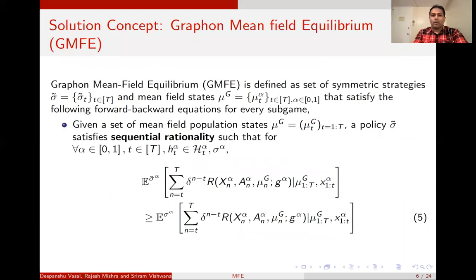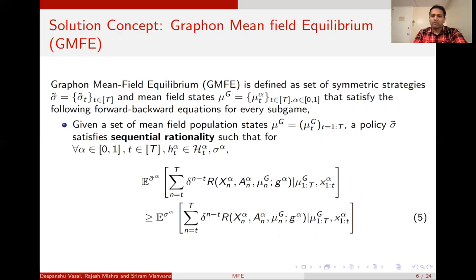Now, I want to talk a little bit about the graphon mean field equilibria solution concept. It consists of two things: sequential rationality and the Fokker-Planck equation. By sequential rationality, I mean that if I'm given a graphon mean field trajectory mu g of t from time 1 to capital T, then given this mean field population trajectory, at each history, no player wants to unilaterally deviate.